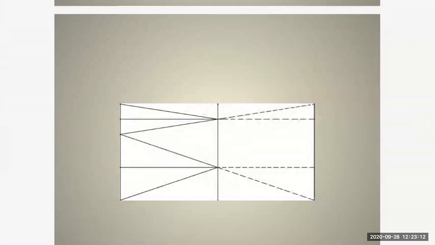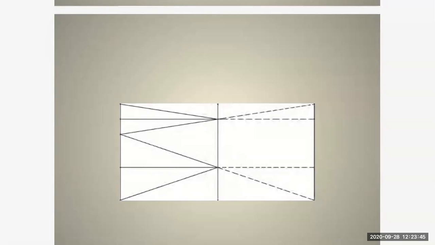Now here, the mirror PQ is at the height of NQ from the ground and is perpendicular to it. Look at the diagram. Look at the mirror PQ. It is of the minimum height. PQ is at the height NQ from the ground. It is kept above the ground, and it is kept perpendicular to it. So PQ is the minimum height of the mirror.